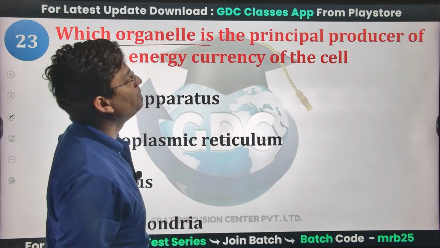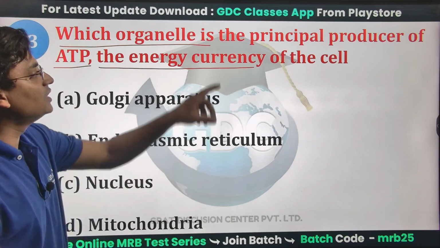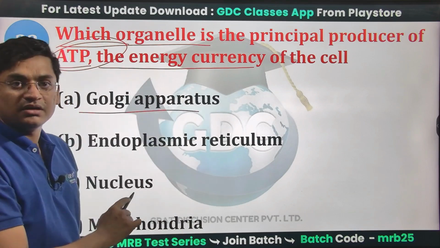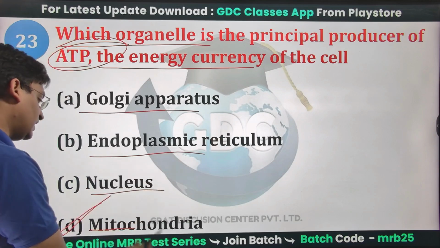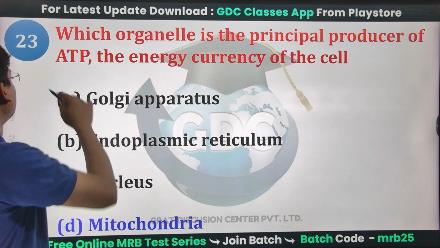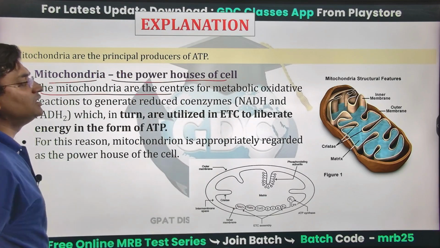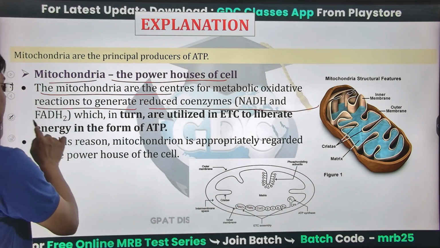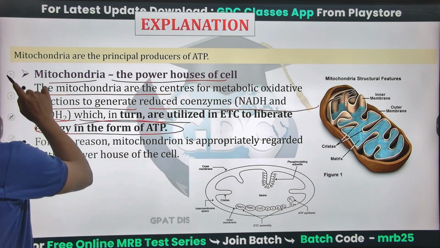Which organelle is the principal producer of ATP, the energy currency of the cell? Is it Golgi apparatus, endoplasmic reticulum, nucleus or mitochondria? Okay, this is again a very easy question. Mitochondria are the principal producers of ATP via the Krebs cycle. Mitochondria are also known as the powerhouse of the cell. They are the centers for metabolic oxidative reactions that generate reduced coenzymes NADH and FADH2, which in turn are utilized in the ETC to liberate energy in the form of ATP.